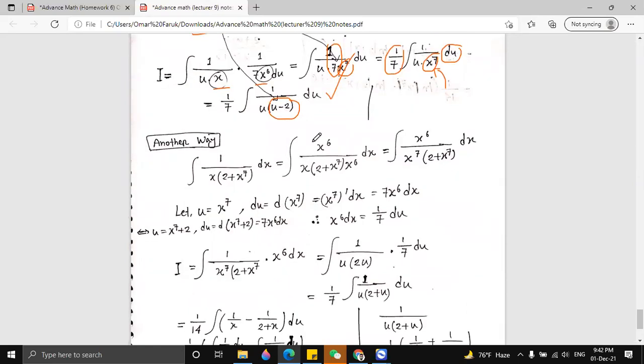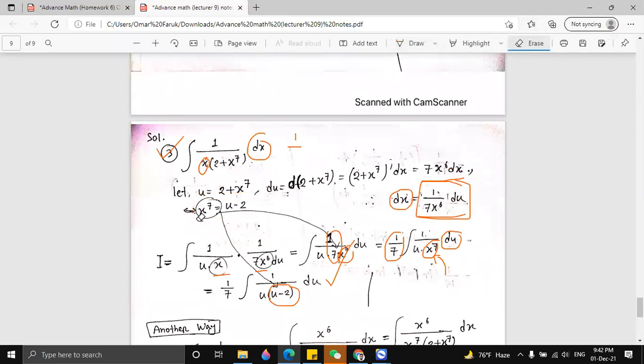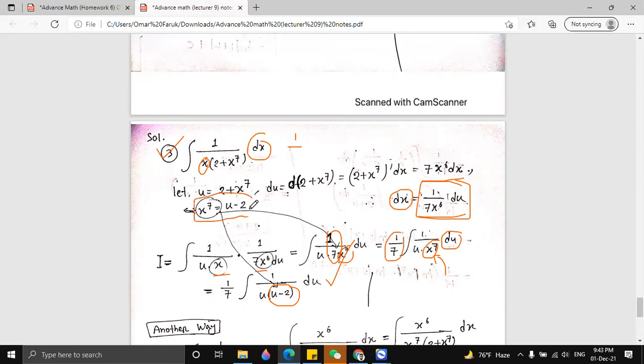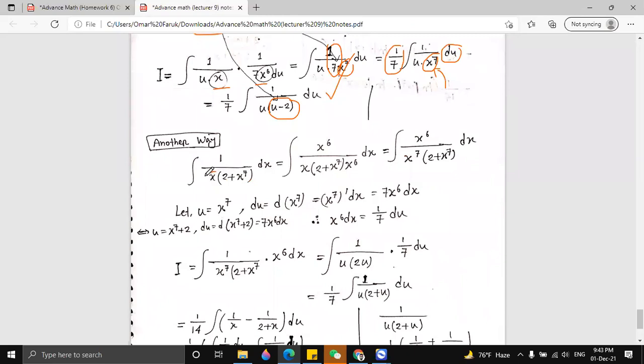So we have another way, and it is very simple. We have to think about how we can remove x. From the second line, we know that x⁷ is equal to u minus 2. So we have only x here. So if we multiply using x⁶,